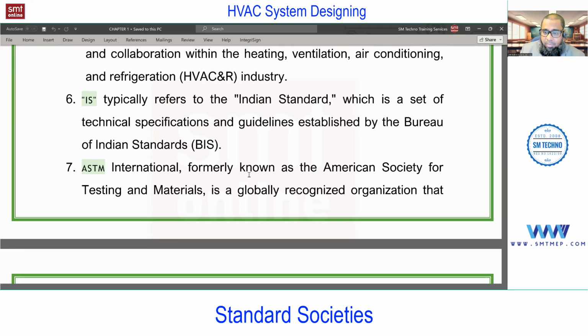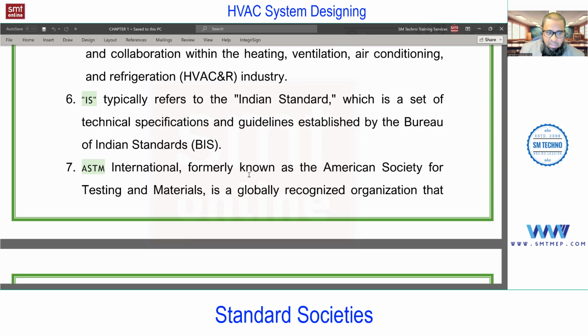So you see, when you talk about the materials, ASTM will come into picture. For example, to fabricate and install the duct, we are using GI. Similarly, copper piping is used for the refrigerant side. And for chilled water pipe, we are using black steel. Not only in HVAC, if you talk about plumbing, firefighting, electrical, or even piping or other fields, when you talk about the material, we'll use this ASTM standard.